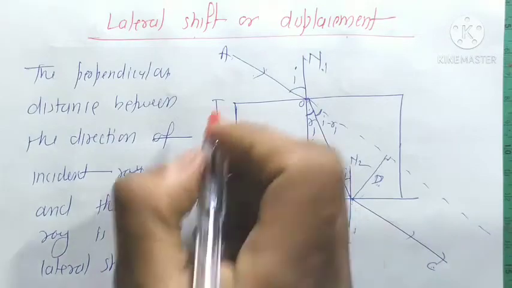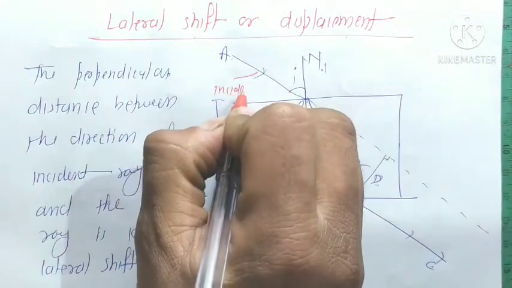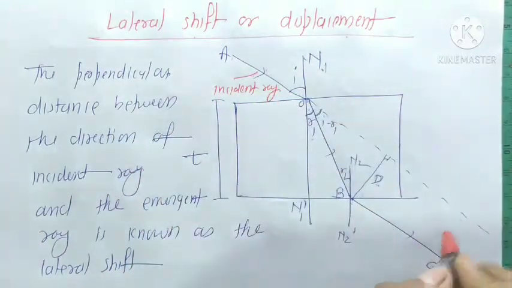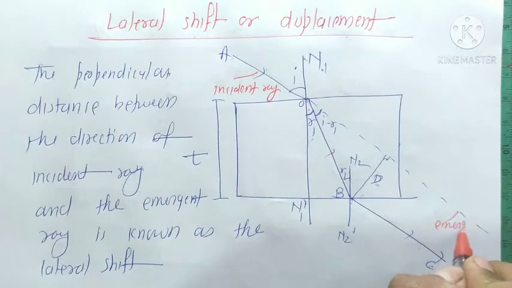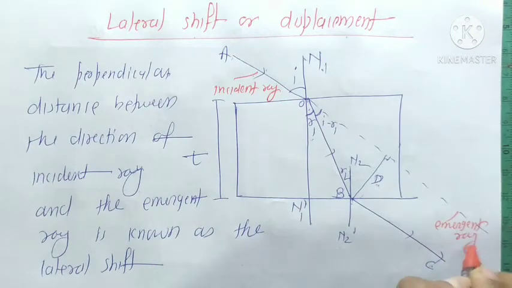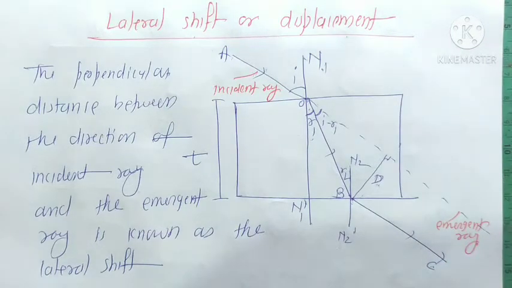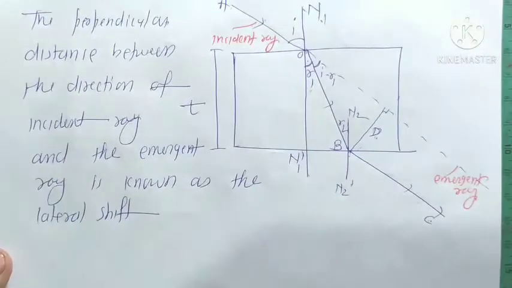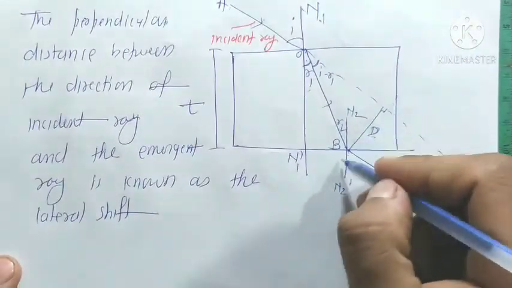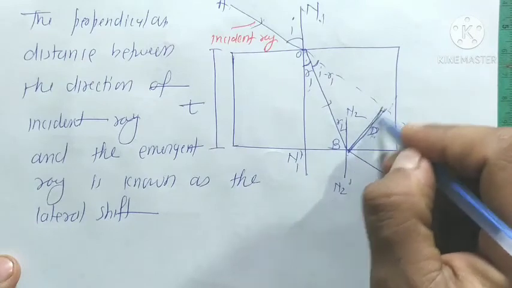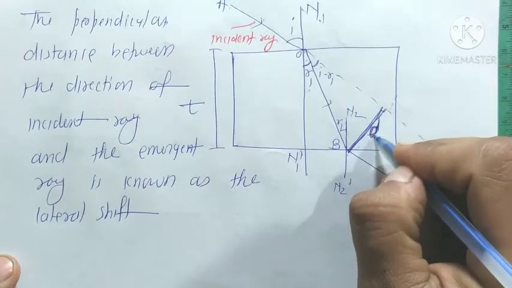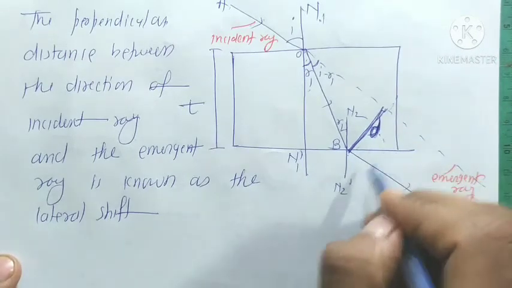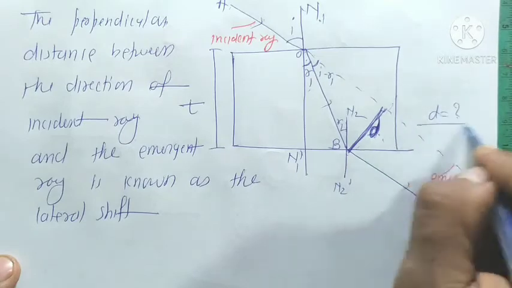This is the incident ray and this is the emergent ray. This is the displacement D. We take this small d. Now we have to find the value of this D.